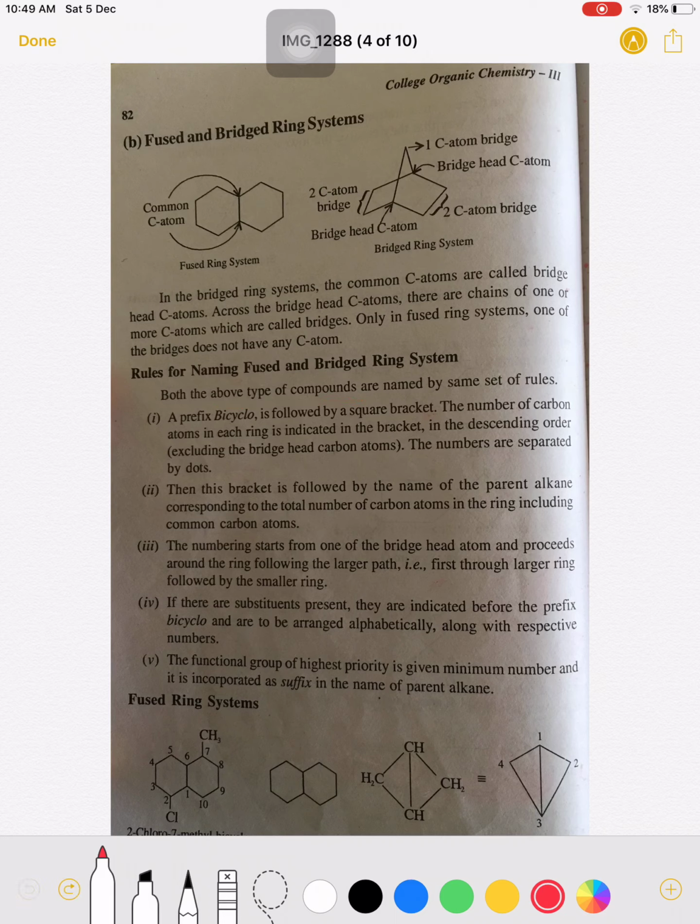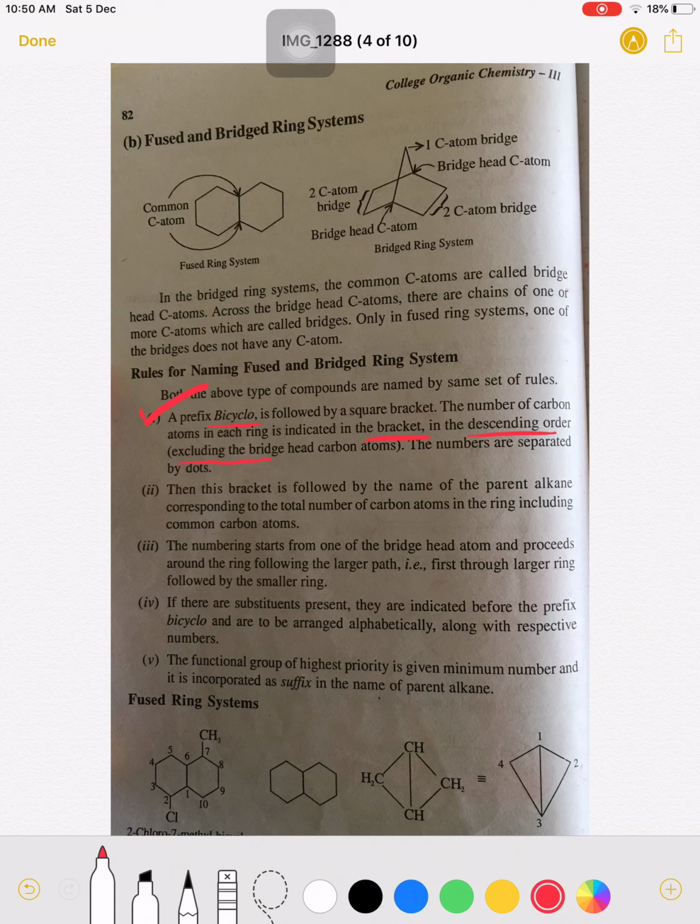The first rule: the prefix bicyclo is followed by a square bracket. The number of carbon atoms in each ring is indicated in the bracket, and these numbers are indicated in descending order. While counting the number of carbon atoms, we should exclude the bridgehead carbon atoms.